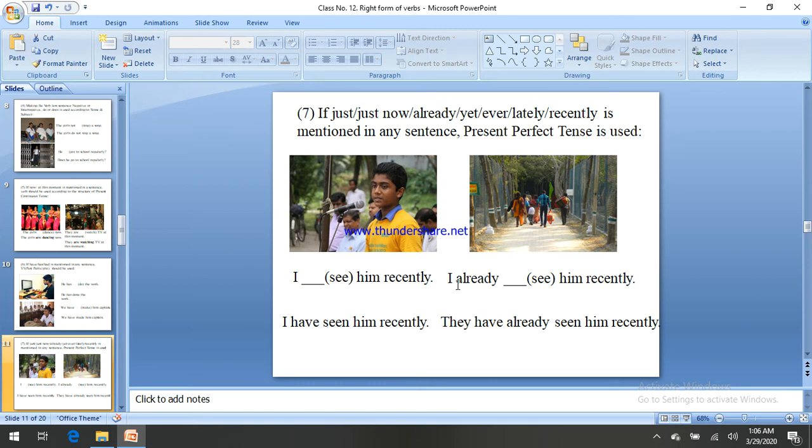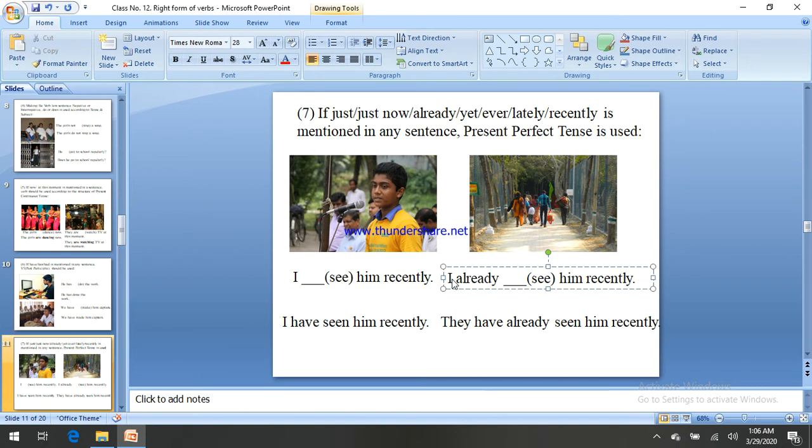Again, already is the tense marker of present perfect. This one is the first one. Then see the next image. They have already seen him recently. Here is I, okay, here should be they. Then the sentence is correct. They is the subject, already is the tense marker of present perfect, and the V3 of see is seen. They have already seen him recently. This is the structure of present perfect tense. So if you have understood this, then next one.